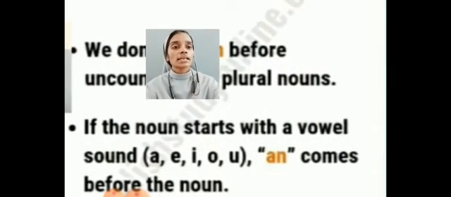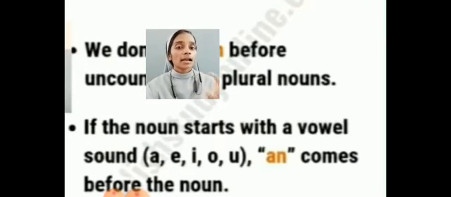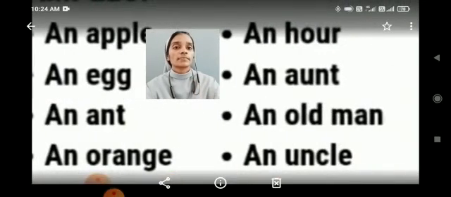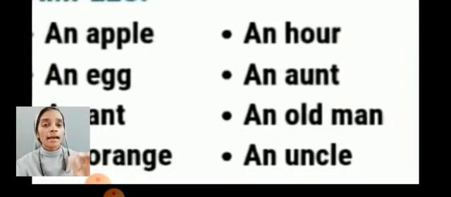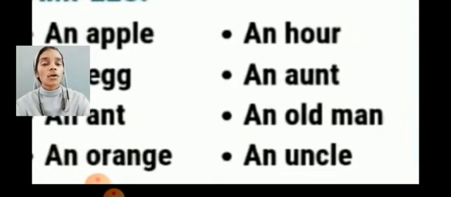If the noun starts with a vowel sound, which are the vowel sounds? A, E, I, O, U. If the noun starts with a vowel sound, an comes before the noun. For example, an apple, an egg, an ant, an orange, an hour, an aunt, an old man, an uncle.